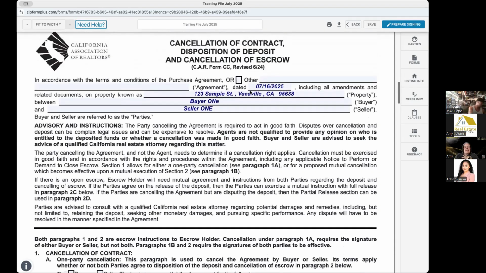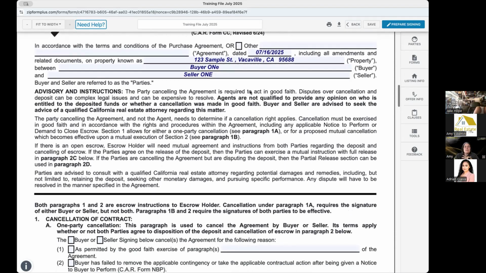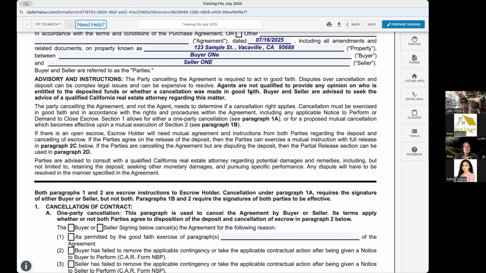So we have our cancellation of contract form. Keep in mind that we are not qualified to provide any opinion as to who is entitled to deposited funds or whether a cancellation was made in good faith. Buyer and seller are advised to seek advice of a qualified California real estate attorney regarding the matter.